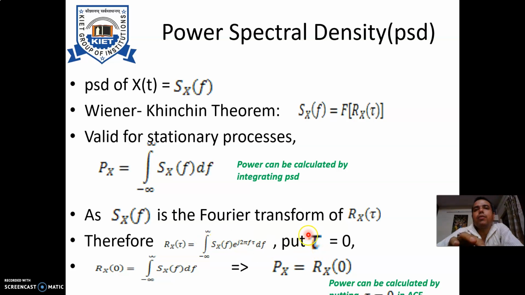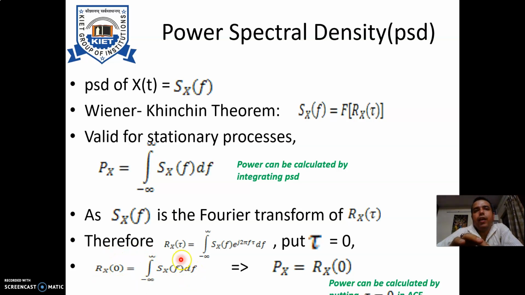Now putting tau equal to 0, you will get Rx(0), where e to the power 0 will be 1. So integrating Sx(f) df from minus infinity to infinity, you will result in Rx(0) equals the integral from minus infinity to infinity of Sx(f) df.